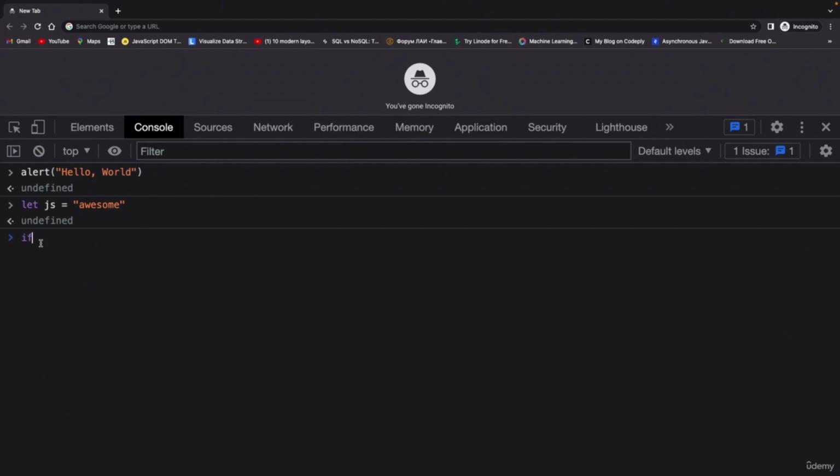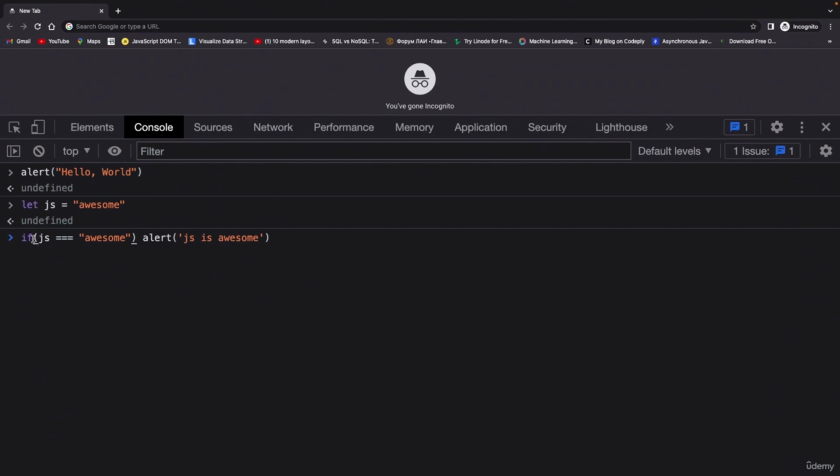Now here I can test if JS equals to awesome, we will simply say then alert JS is awesome. Now let me explain what I did. So first of all, we have declared a variable. Again, I'm going to teach you everything in detail, but right now I'm just going to give you a little explanation of what we did here.